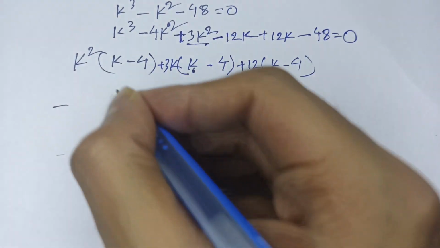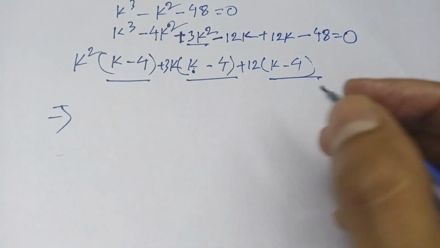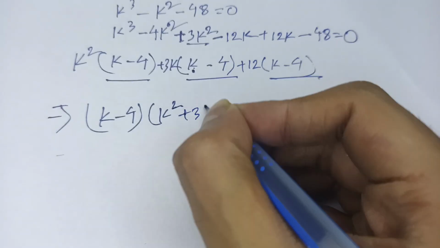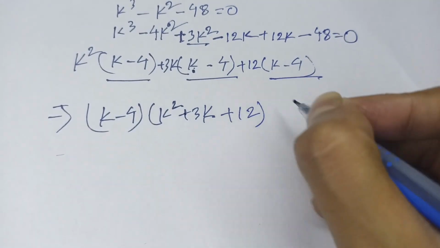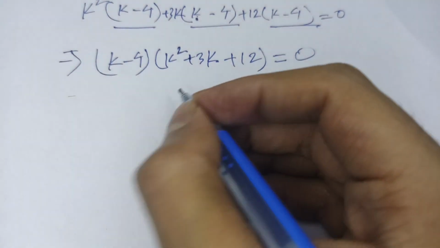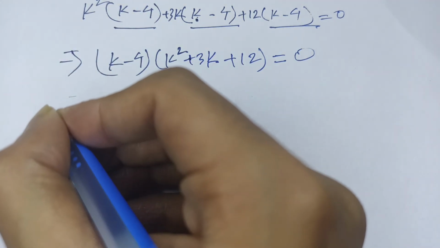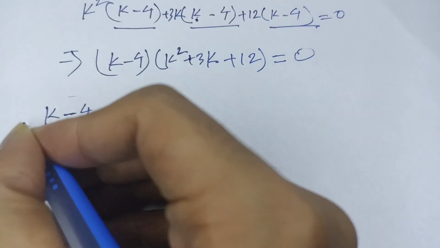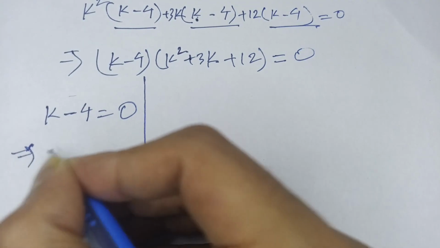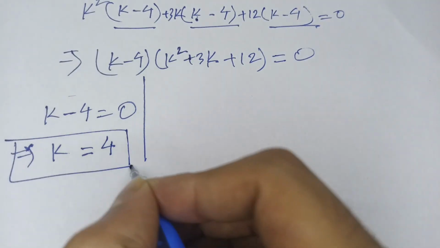Then k minus 4 is common. So k square plus 3k plus 12 is equal to 0. So k minus 4 is our factor. Therefore k minus 4 is equal to 0. We find out k is equal to 4. This is our first answer.